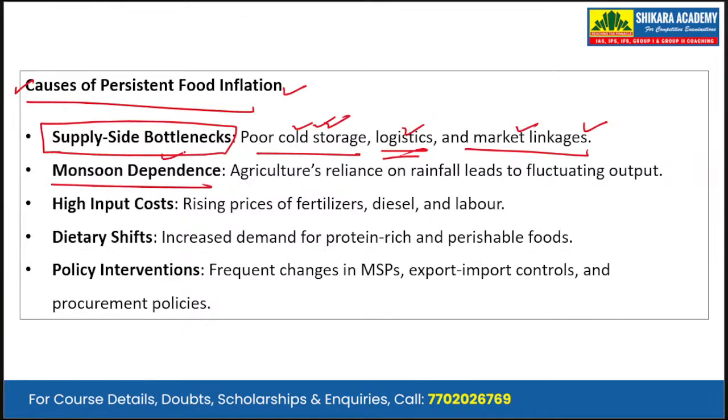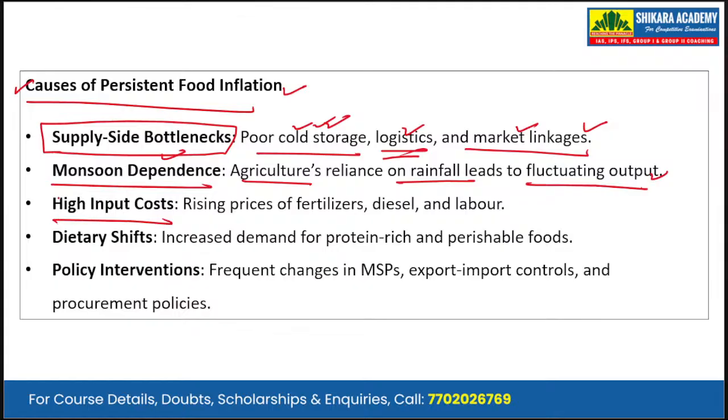Then there is monsoon dependence. Indian agriculture is heavily reliant on rainfall. It leads to fluctuating output. Okay. So more than 50% of agriculture in India is still rain-fed agriculture.